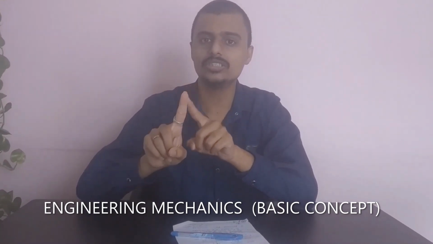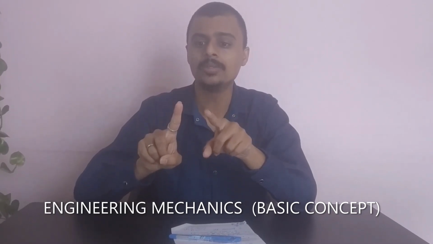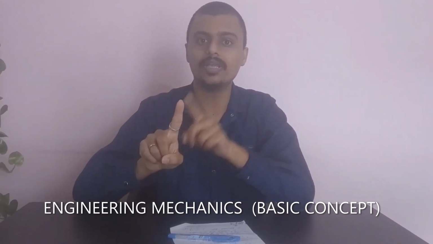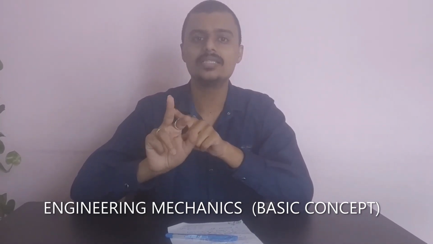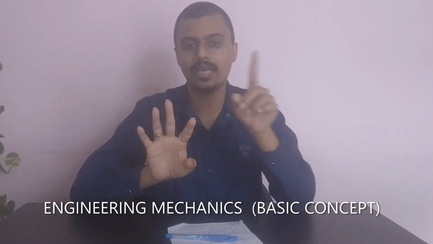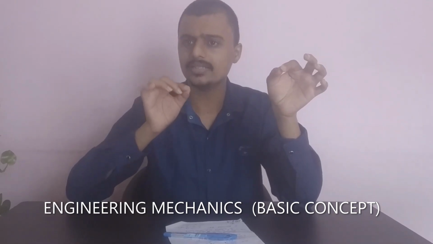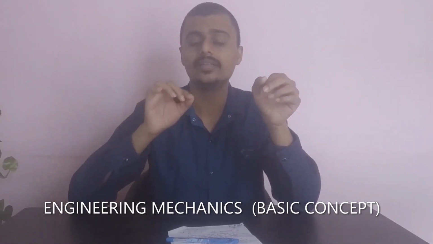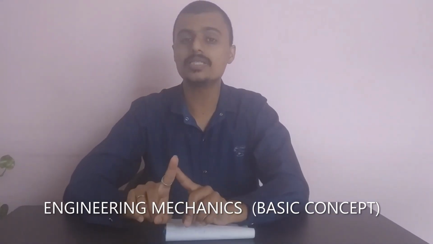The first kinematical equation is V is equal to U plus AT, where V is the final velocity of a body, U is the initial velocity of a body, A is the acceleration, and T is the time. The second one is S is equal to UT plus half AT square. S is the displacement, meaning if a particle starts a motion, then the displacement of the particle is known as S. The third one is V square minus U square is equal to 2AS. These are the three kinematical equations.